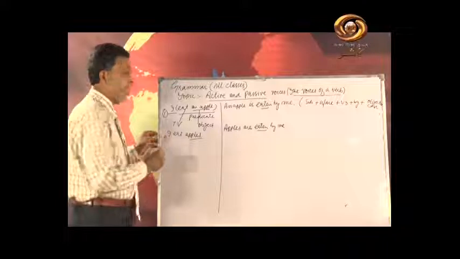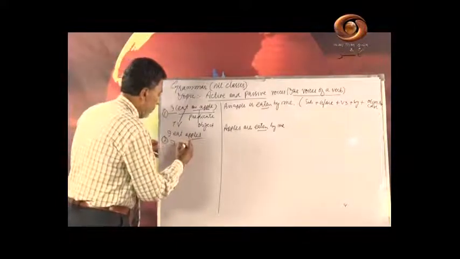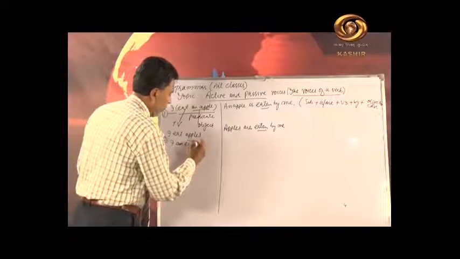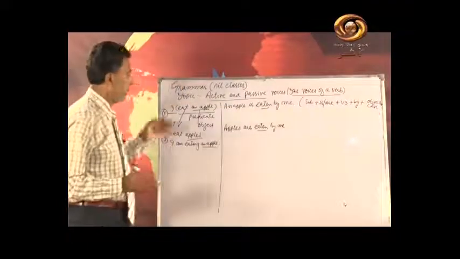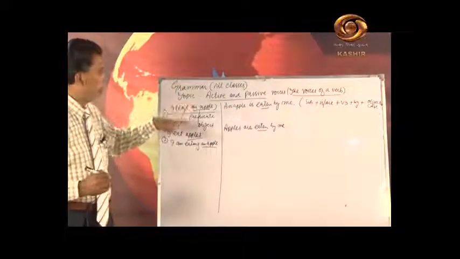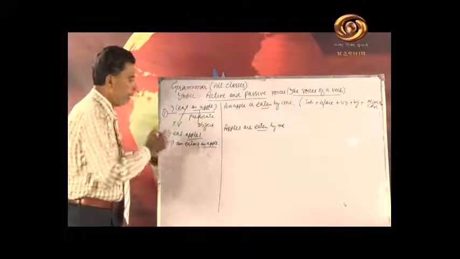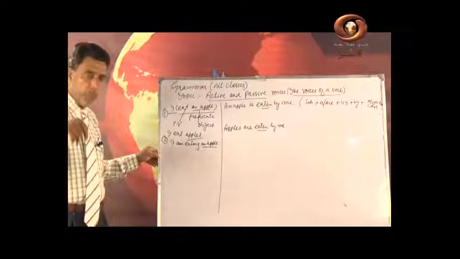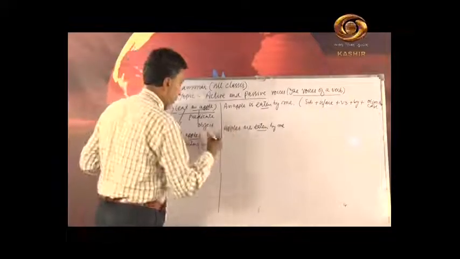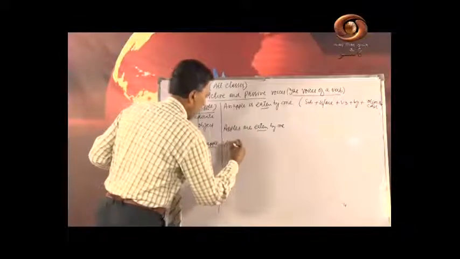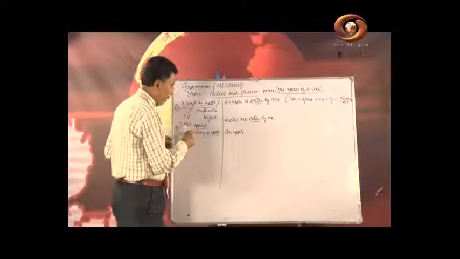When a sentence is in present continuous, what happens? I am eating an apple. See now, once again, the examples are the same but the tenses are different. Here the tense form is present continuous. So I'll write here, first of all, an apple, because here the object is singular, an apple.